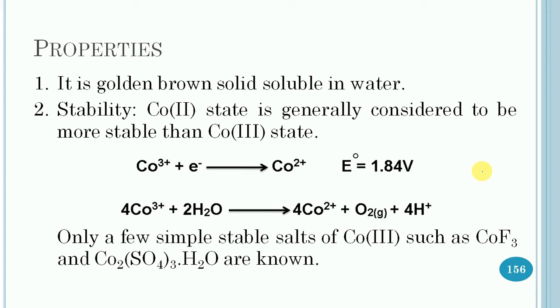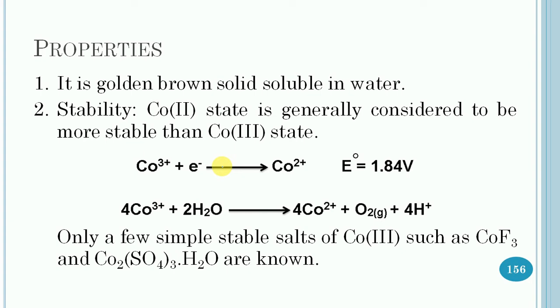and soluble in water. Then stability: the cobalt 2 state is generally considered to be more stable than the cobalt 3 state. But most of the compounds of cobalt are with oxidation state 3. So there is a question why cobalt 3 compounds are formed at all. So the following reason has been suggested.